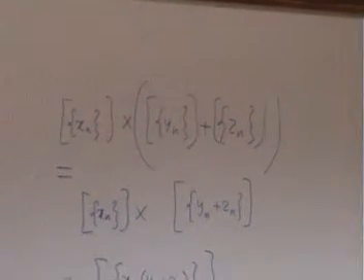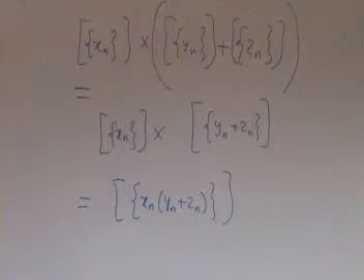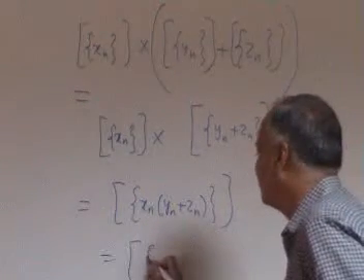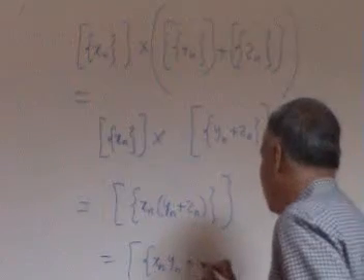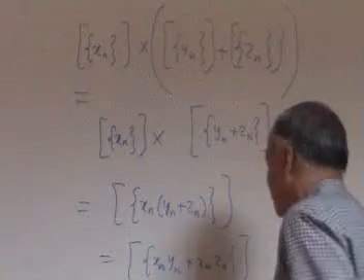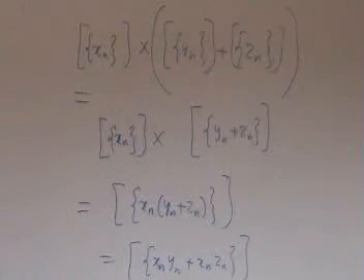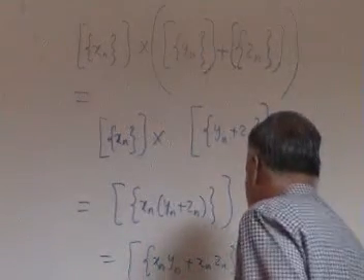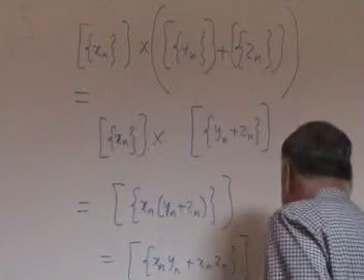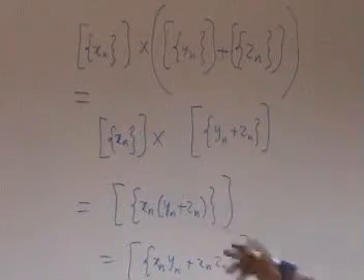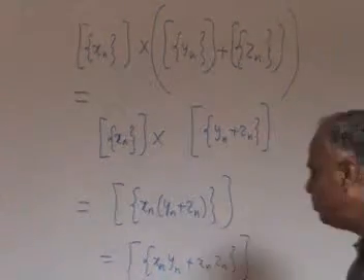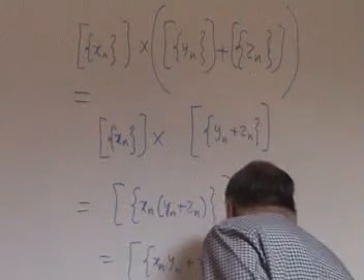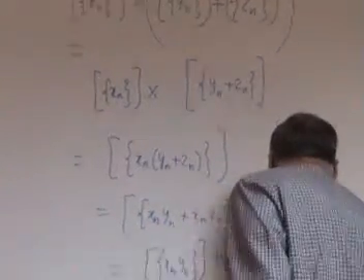Now I am happy because now I am doing only rational numbers. xn is rational, yn is rational, zn is rational, and rational multiplication is distributive. So this is xn yn plus xn zn. So this is equal to, again, by the addition rule, this is the same as xn yn plus xn zn. Why? Because addition means adding corresponding terms of the sequence. Again, by the multiplication rule, this is xn yn plus xn zn.